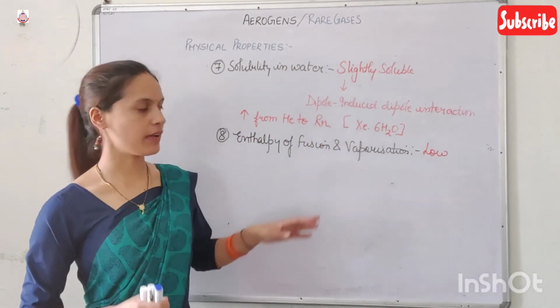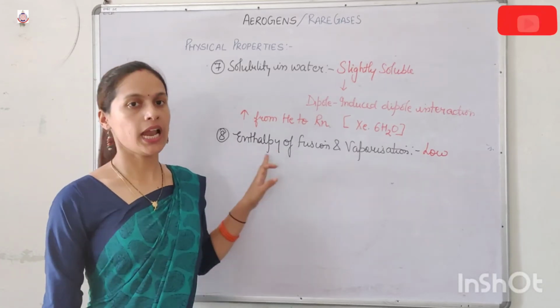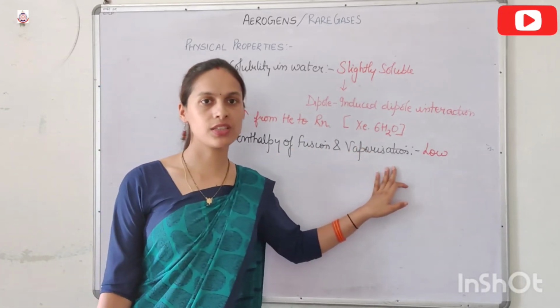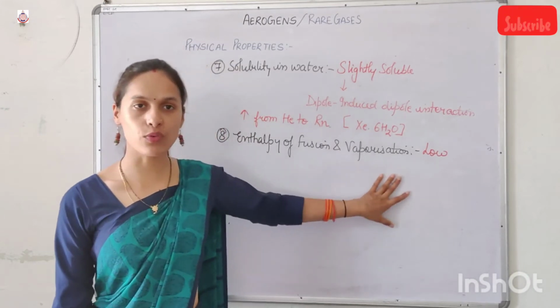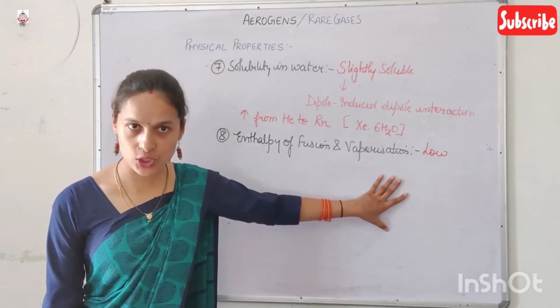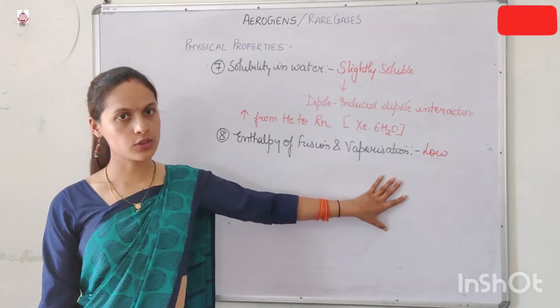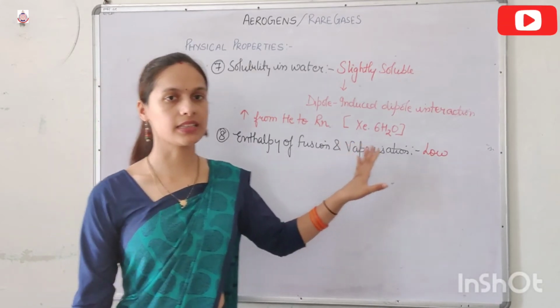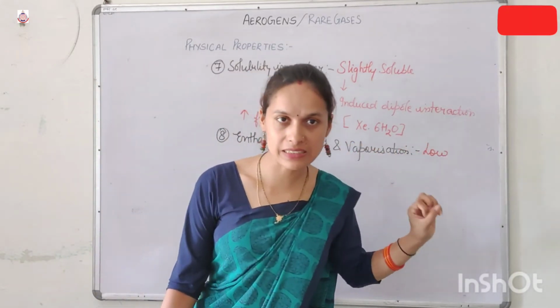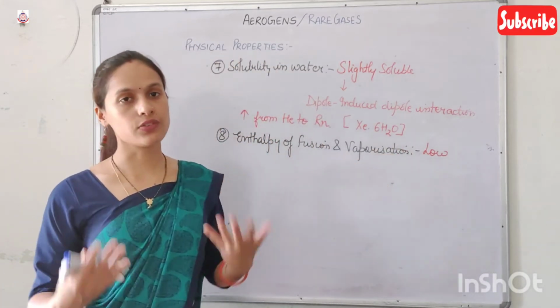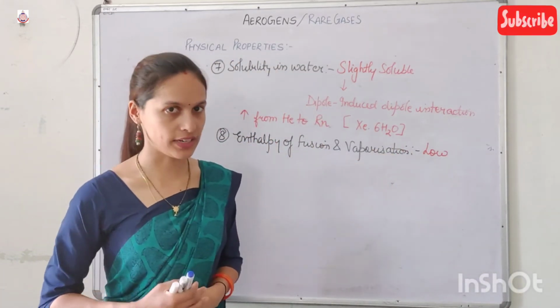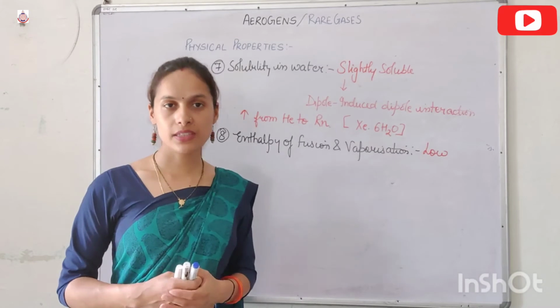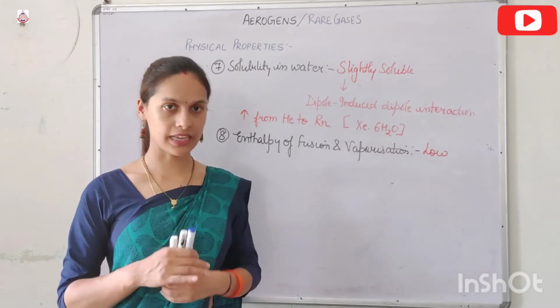Both of them have low enthalpy of fusion and low enthalpy of vaporization in the liquid state because of weak van der Waals force of attraction, and as we move down the group, the enthalpy of fusion and the enthalpy of vaporization increase due to the increase in the van der Waals force of attraction. So these are the physical properties of the noble gases.